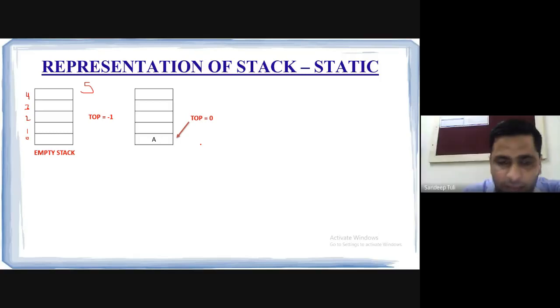Okay. Any other question now? So as you have inserted the element A in the empty stack, the top will be incremented by 1. Top will be incremented by 1 and it is becoming now 0. It is pointing to the topmost element of the stack. So now the top of the stack is A and the top is pointing to A. Is it okay?